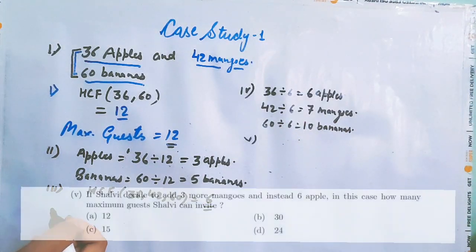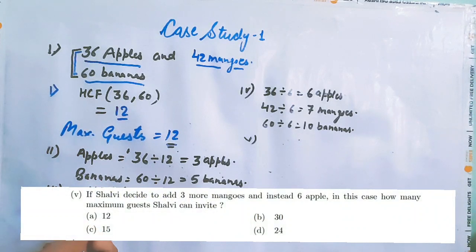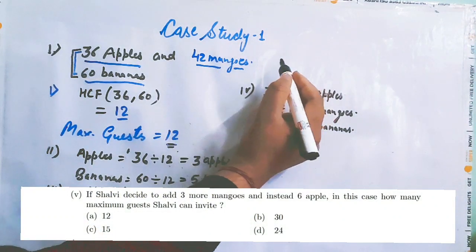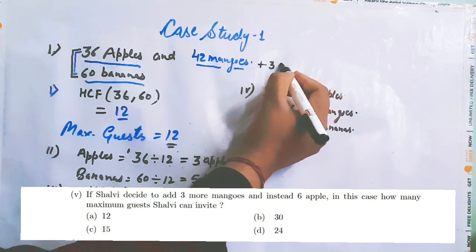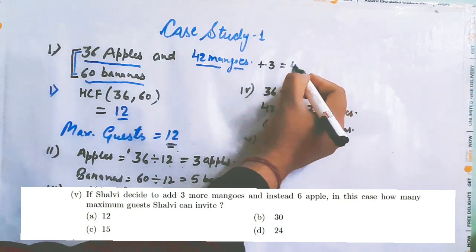if Sanvi decides to add 3 more mangoes. Now what does she decide? She decides to add 3 mangoes, and the total mangoes will become 45.